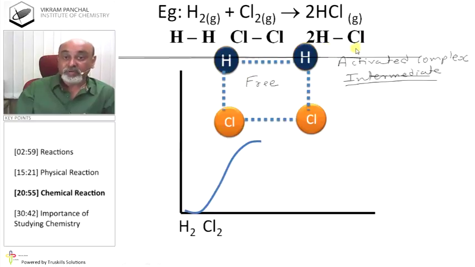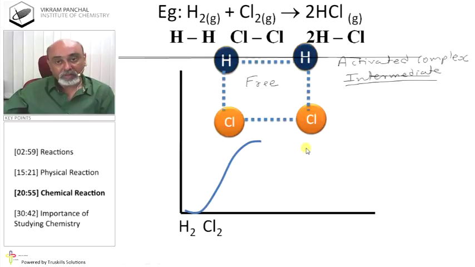Okay, but when hydrogen and chlorine combine, there is always attraction between H and Cl. Due to this attraction, they come closer and they form a bond. And in this process, energy is always released. Therefore, energy of atoms decreased. And so when new bonds are formed, which is exothermic, the energy of the system decreased.